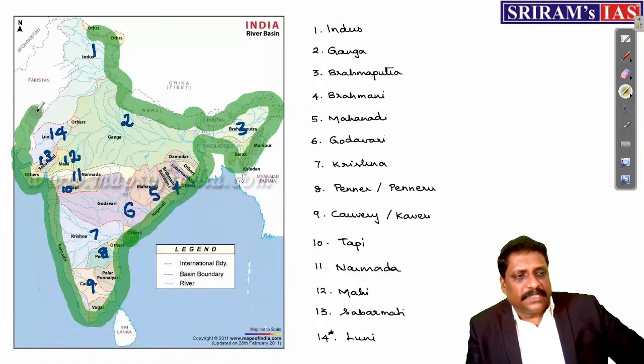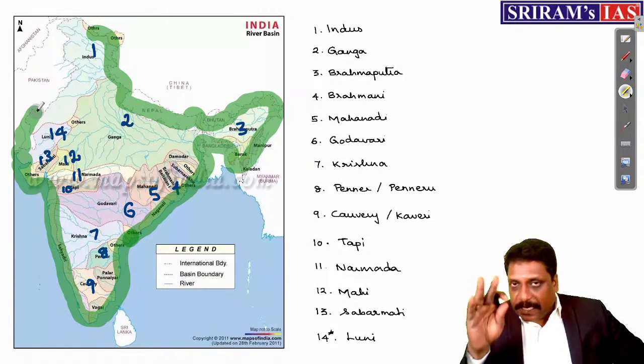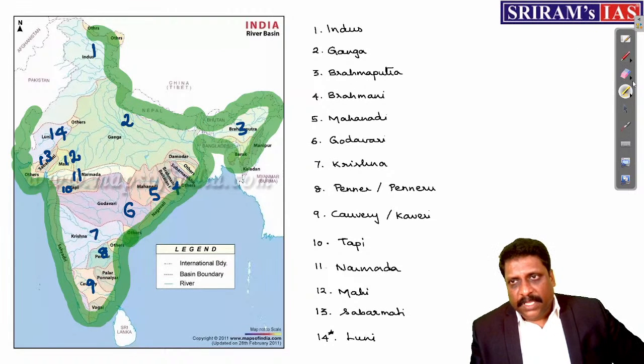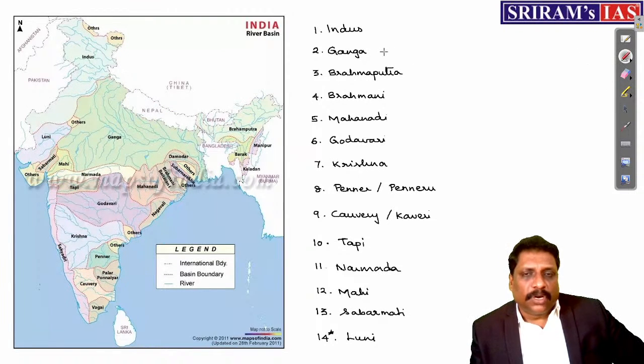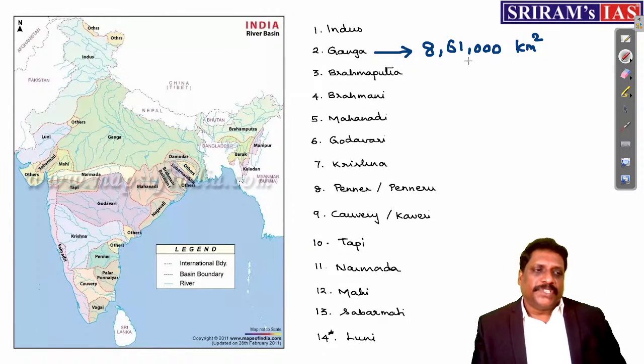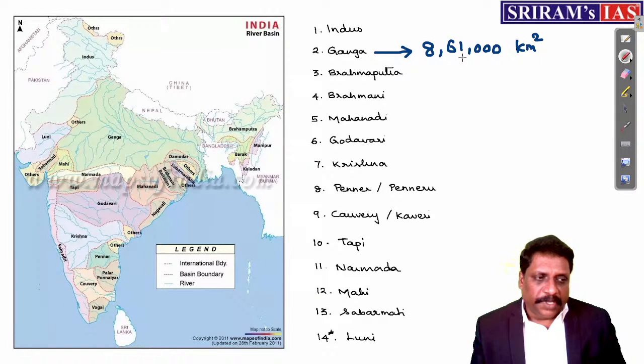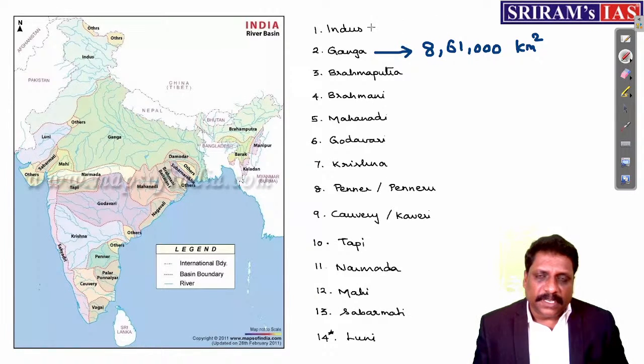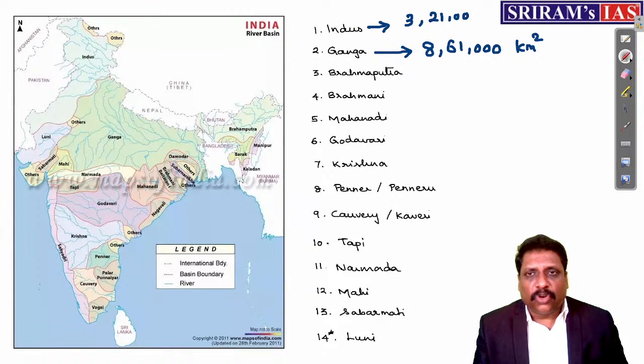Sir, Indus has a larger basin than Ganga. You're right. But when I talk about India alone, if you ask me what exactly is the combined geographical location, Ganga drains somewhere around 8 lakh and 61,000 square kilometer approximately. This river basin value will be changing every monsoon, but the difference will be marginal. But Indus in India is only 3 lakh and 21,000 square kilometer.